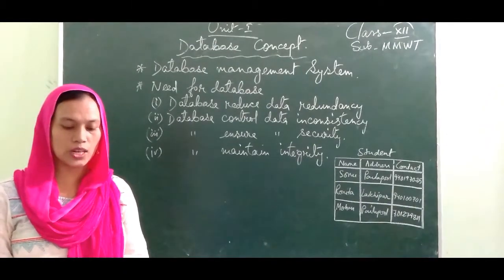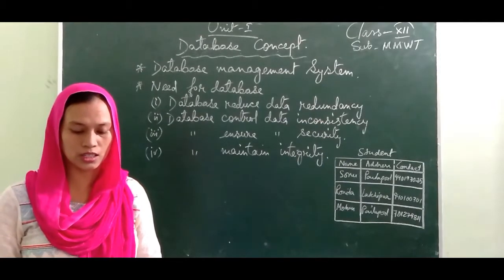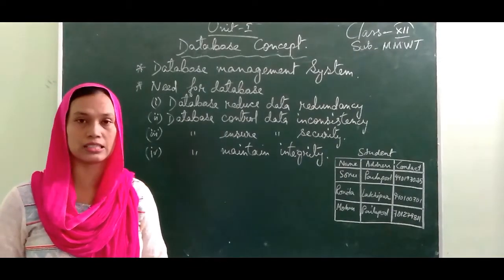Database. First of all, let's see what we mean by database. A database is an organized collection of data on people or things. Like